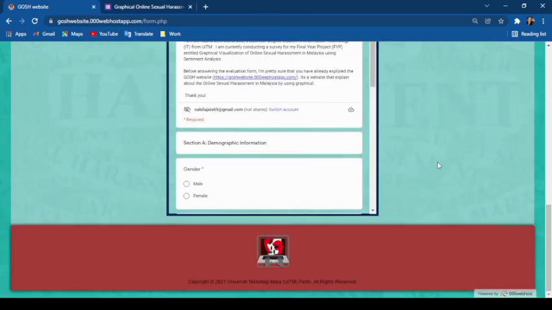This website has been published online so that users can explore it and share it with their friends or relatives to spread the awareness of sexual harassment.